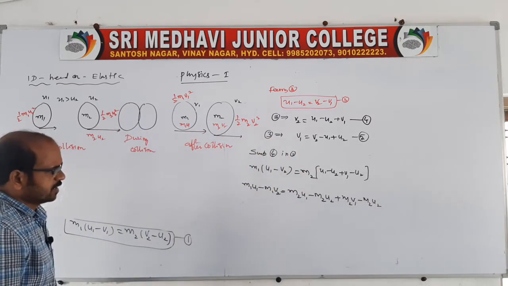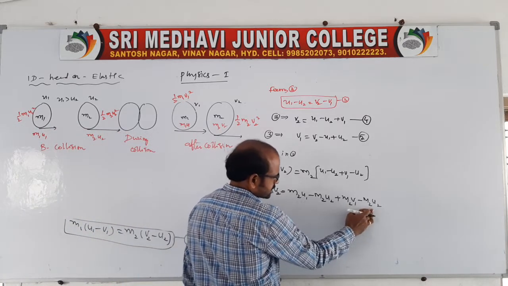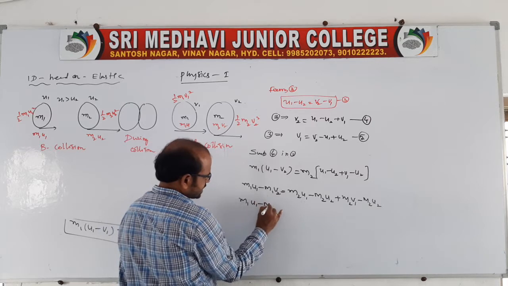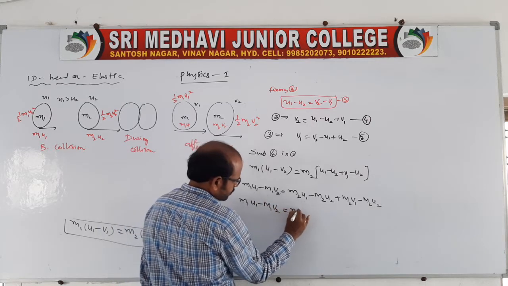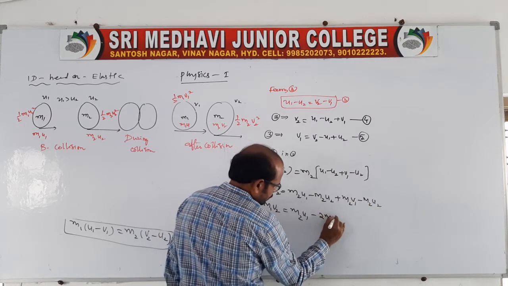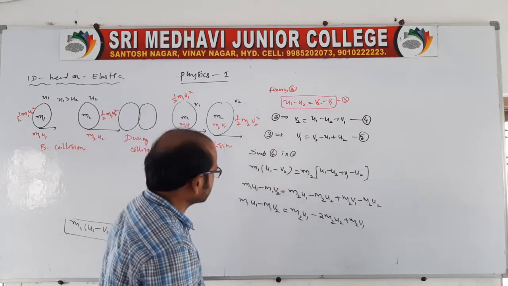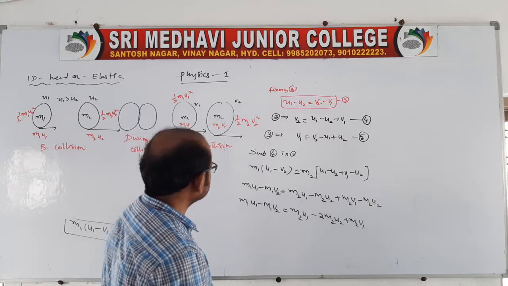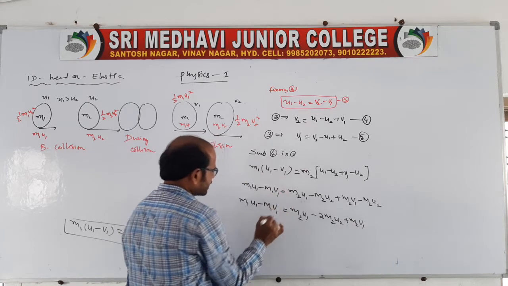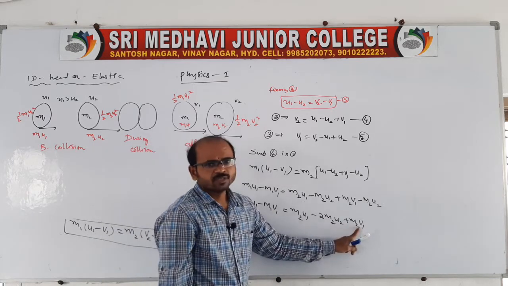See, look at the left side expression as well as the right side expression. In this, minus m2 u2, here also minus m2 u2 is there. Both the signs are the same, no? Then you add. Then m1 u1 minus m1 v1 is equal to m2 u1, you take 2 m2 u2 plus m2 v1, because now the expression is to be converted completely in terms of v1, because here v1 is there.